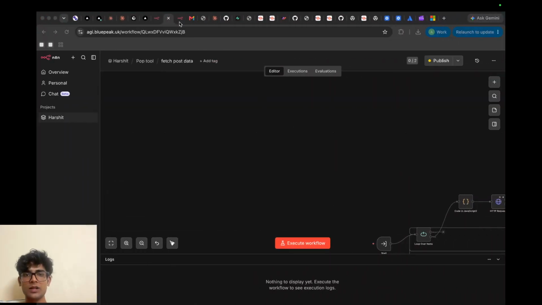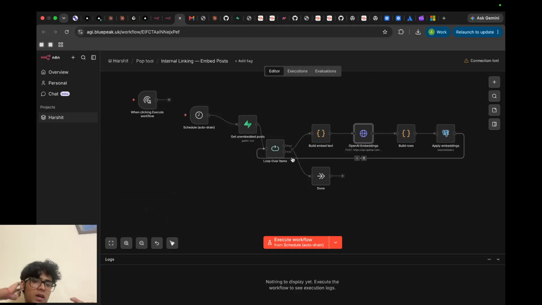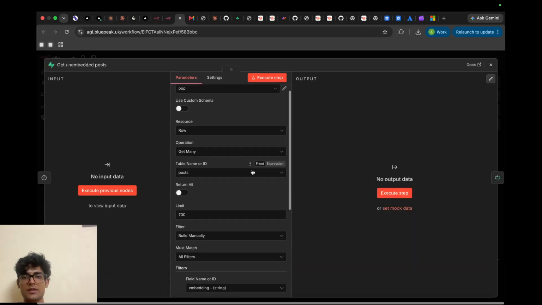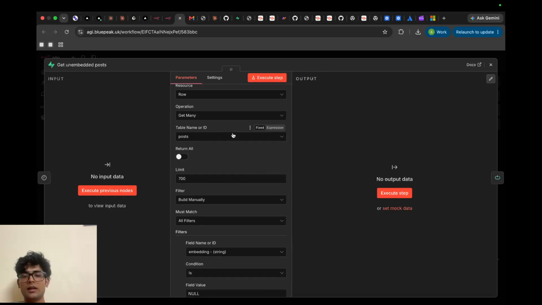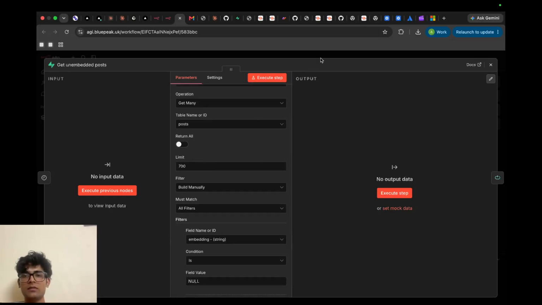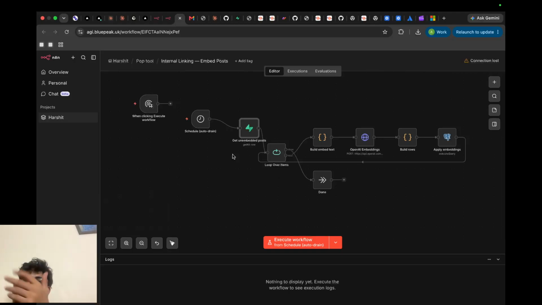Then at last we have our workflow to make the embeddings of the post data that we have fetched recently. Basically from the Supabase table we fetch the data. I have set a limit of 700 items in each batch.